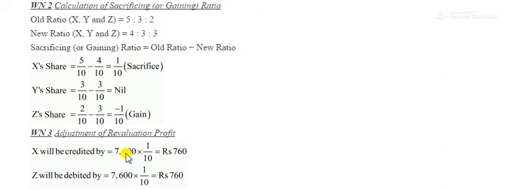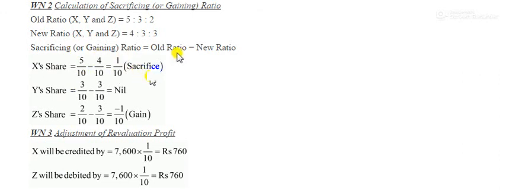As you know, in the question we were having a profit of 7600. Okay, so if it is a profit, we will pass the entry gaining to sacrifice. So we need to calculate gain and sacrifice. Old minus new you will do again. Okay, old minus new you will do here, and in this way you can calculate your gain and sacrifice.